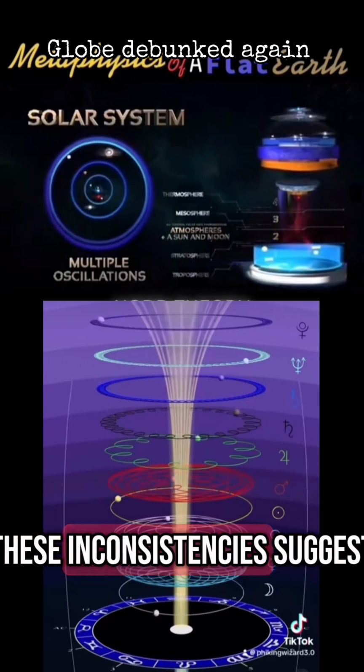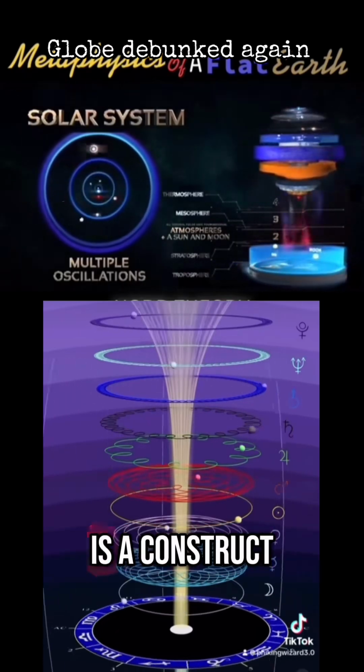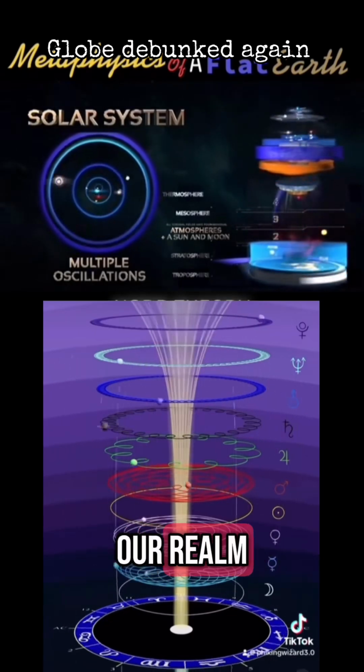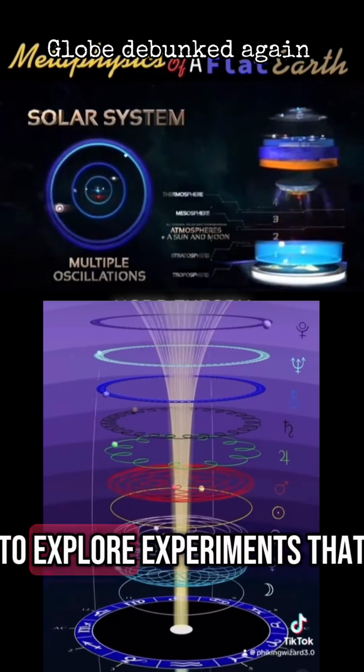These inconsistencies suggest that the mainstream model is a construct designed to prevent deeper questioning about the nature of our realm. Would you like to explore experiments that